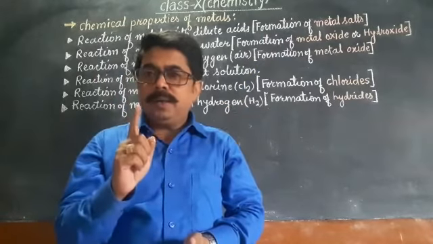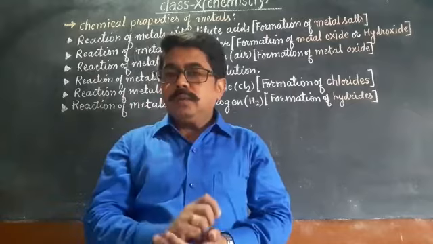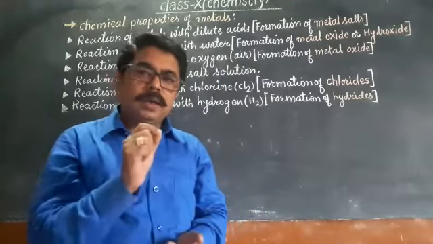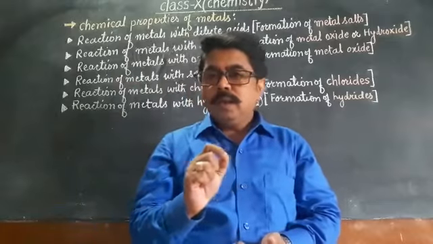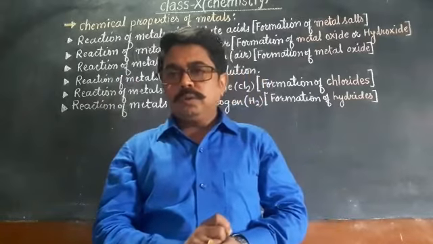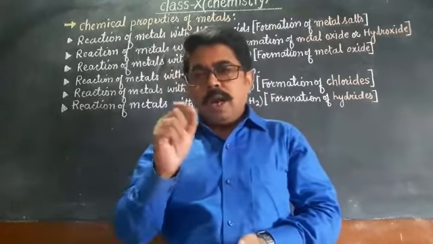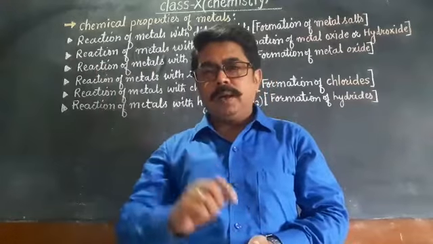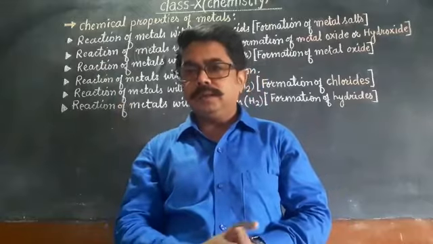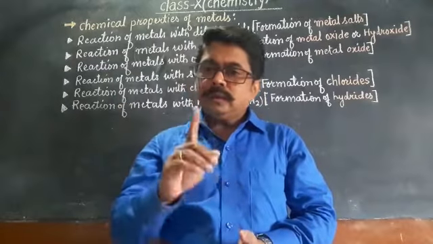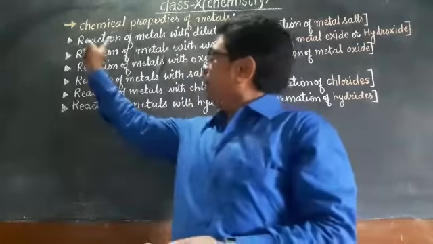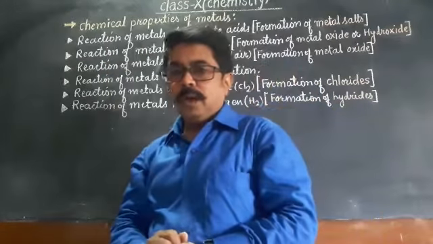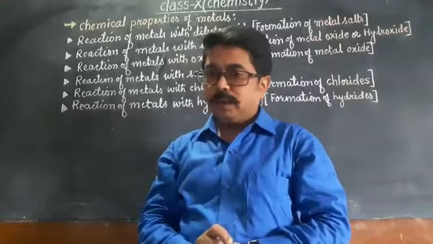Once again I repeat, reaction of metal with dilute acid. Whenever metal reacts with dilute acid, they form salts, that is metal salts, and during this reaction hydrogen is liberated, hydrogen gas will be released. Second reaction is reaction of metal with water. Clear? How does metal react with water?